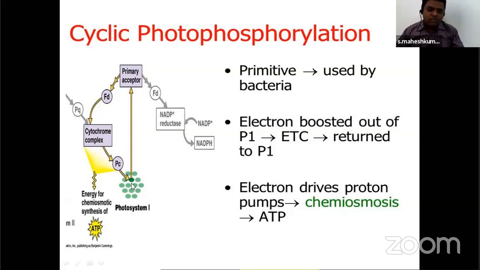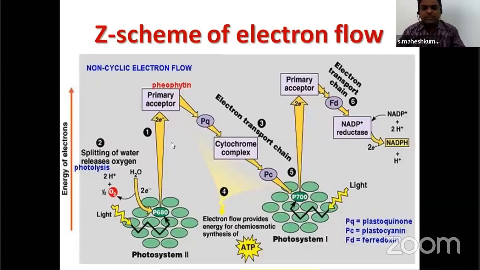When the electrons move from photosystem 1 to the primary acceptor and again to photosystem 1, the electrons give energy. By that energy, adenosine diphosphate plus inorganic phosphate gives rise to ATP. Where are the adenosine diphosphate and inorganic phosphate present? They are present in the stroma. So in cyclic photophosphorylation, only one ATP is synthesized; NADPH is not synthesized. Understood? Next comes the Z scheme of electron flow, meaning non-cyclic photophosphorylation.